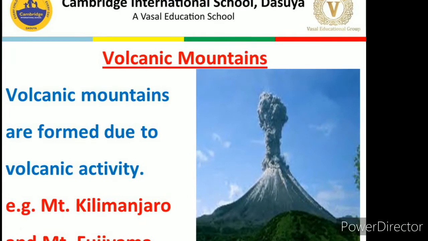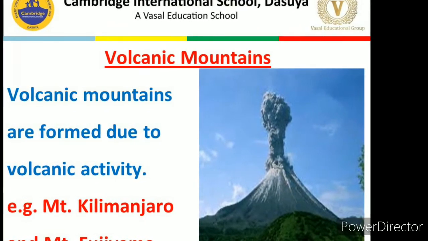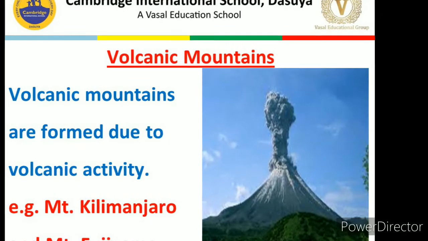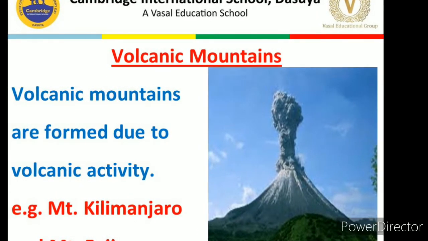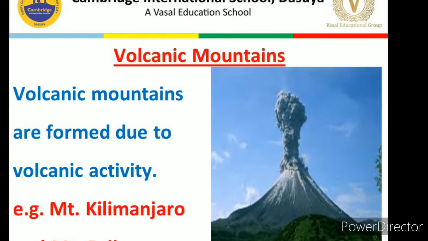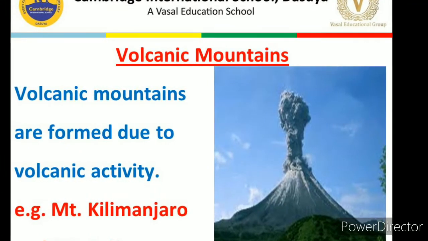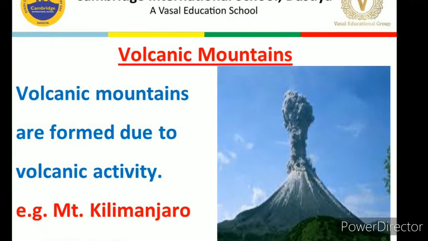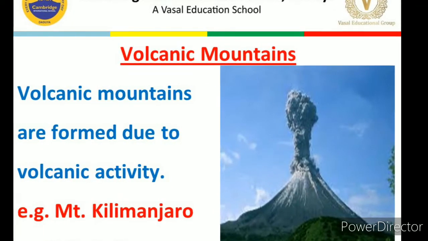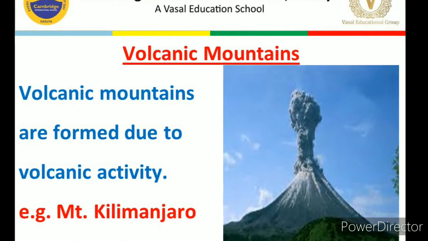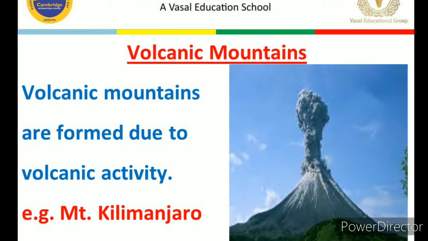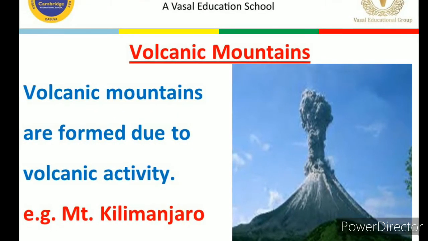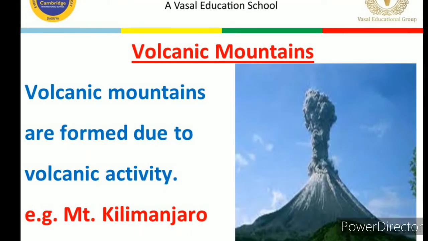Next are volcanic mountains. Volcanic mountains are formed due to volcanic activity. As you can see in this image also, there is a volcanic eruption, and when this lava cools down after a number of years, it takes the form of a mountain. Examples of volcanic mountains are Mount Kilimanjaro and Mount Fujiyama.